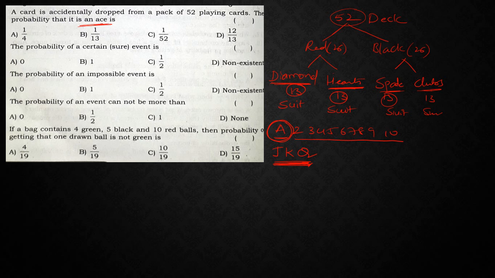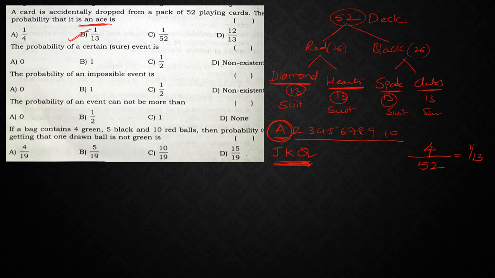Now, how many aces will be? So what is he asking? So one card is fallen down from the pack of cards. So total pack of cards is 52. So what is he asking? It should be an ace. So ace means, totally how many aces will be? 4 aces. So from this the answer is 1 by 13.